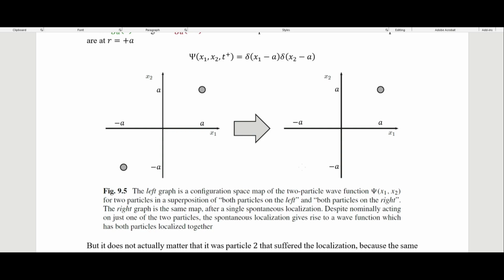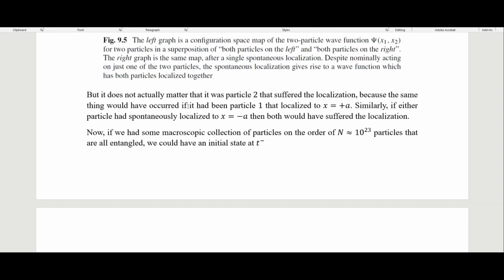We end up with one of them suffering the localization. Entanglement makes it so that the other one also suffers the localization, and they both end up in the same place. But it does not actually matter that it was particle 2 that suffered the localization, because the same thing would have occurred if it had been particle 1 that localized at x equals plus a. Similarly, if either particle had spontaneously localized at x equals negative a, then both would have suffered the localization.